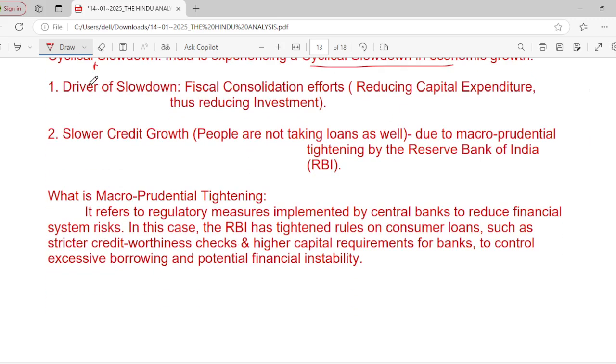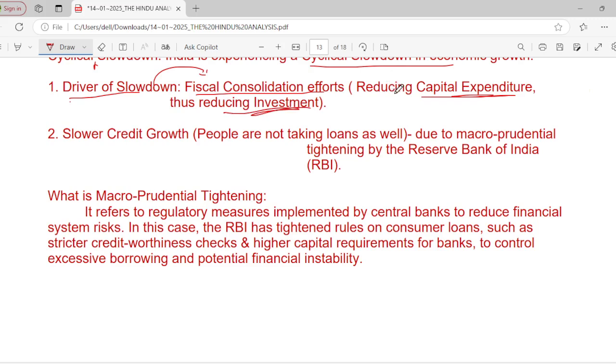There are two important aspects mentioned in the article. The first driver of the slowdown is fiscal consolidation efforts. It in turn reduces capital expenditure. You are spending less, and thus reducing the investments, right?